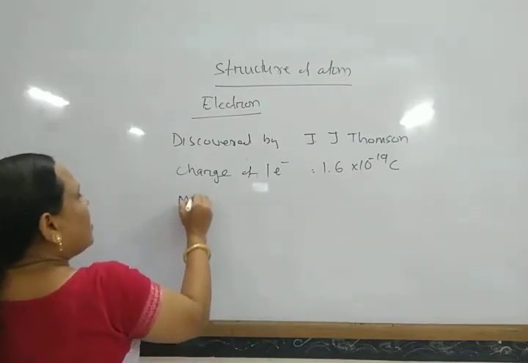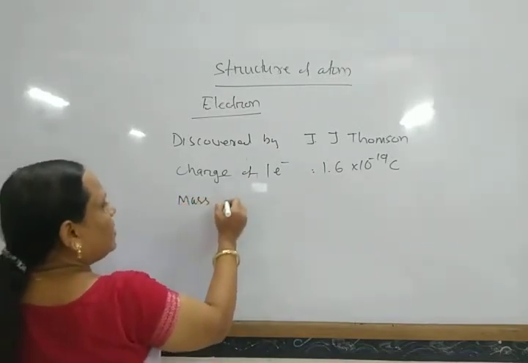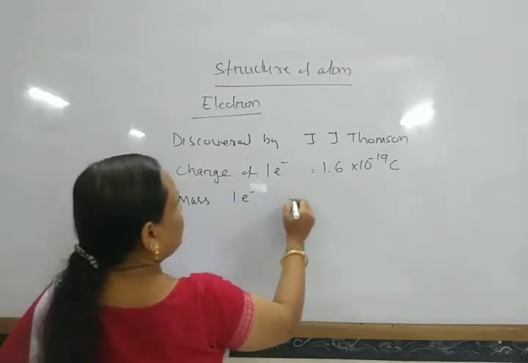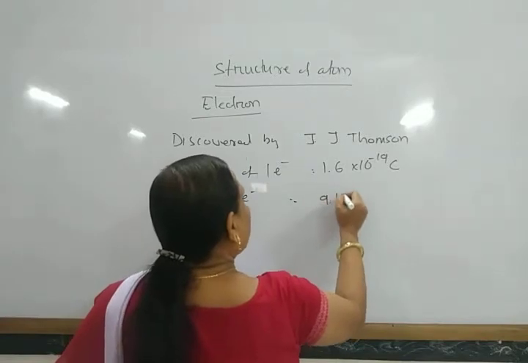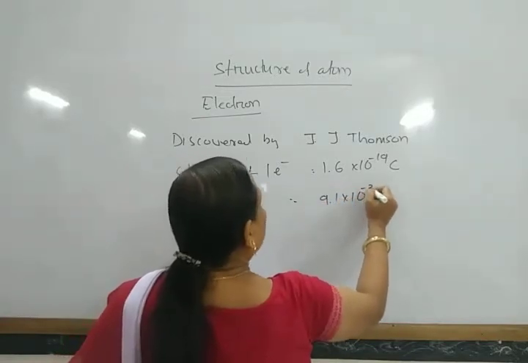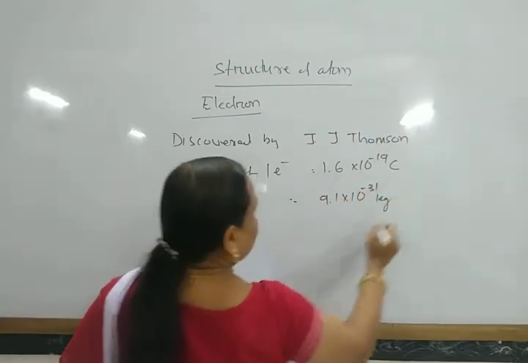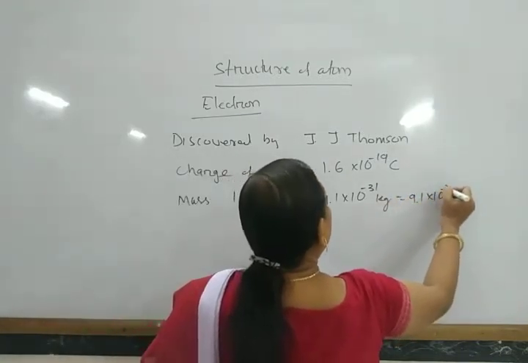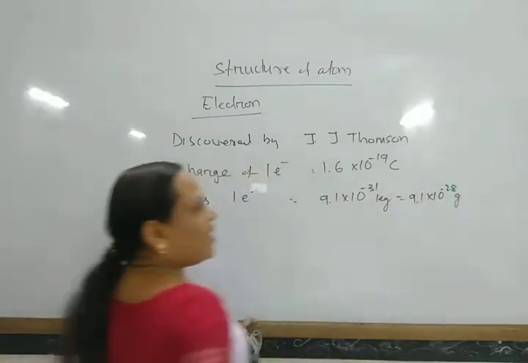Similarly, what is the mass of one electron? The mass of one electron is 9.1 into 10 to the power minus 31 kg, or we can say 9.1 into 10 to the power minus 28 gram.